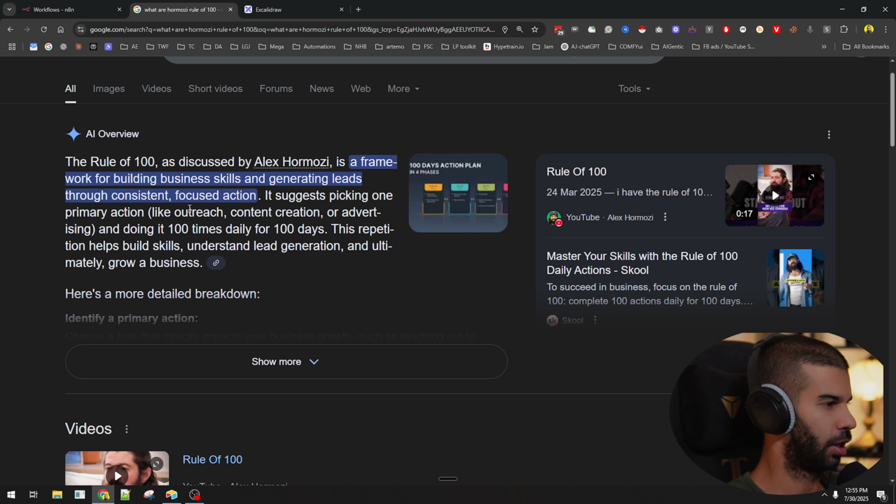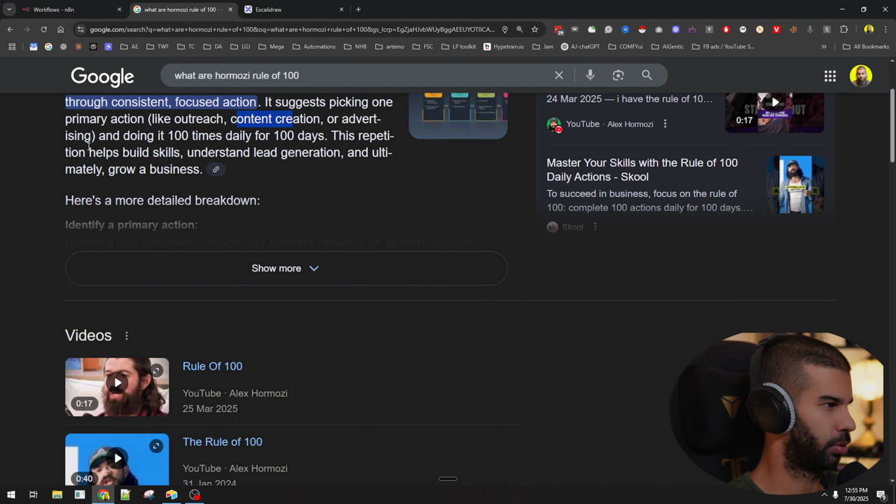So if it's outreach, you send 100 emails, for example, for 100 days. If it's content creation, you spend 100 minutes for 100 days. If it's advertising, you spend $100 per day for 100 days. And this repetition builds skills, helps you understand lead generation, and ultimately grows a business.